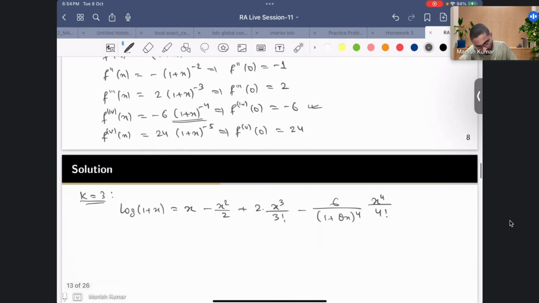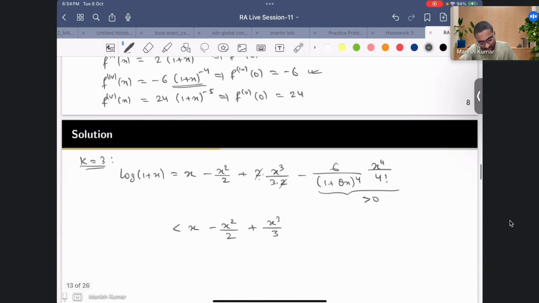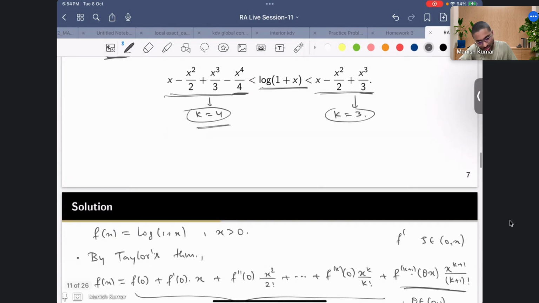So you can clearly see that this term is going to be positive. So because of this negative sign, this whole term is going to be negative. So what I can write is, this is less than x minus x square by 2, and now 2 upon 3 factorial will come. This 3 factorial is nothing but 3 times 2, right? So this 2 cancels, so I'll have x cube by 3, and the remaining term is less than 0, so I am just omitting that term. So this is what we have got. So this is nothing but the bound we have written here.